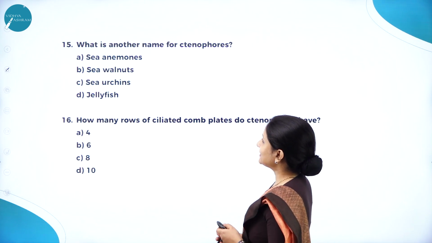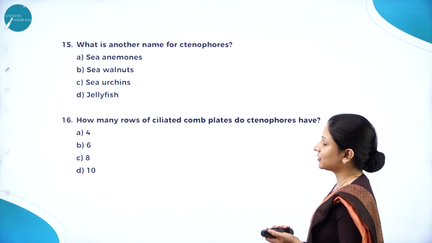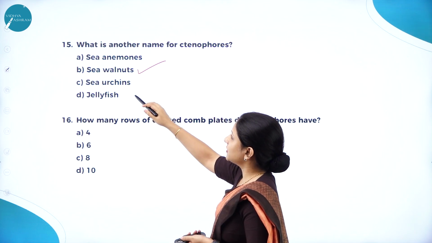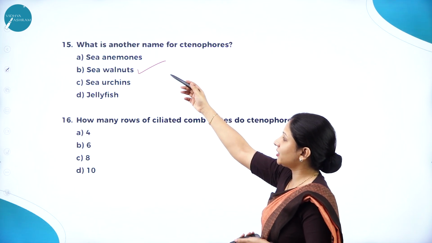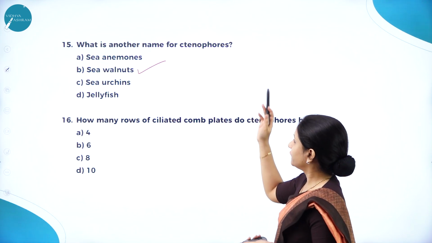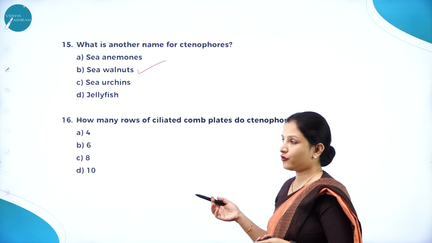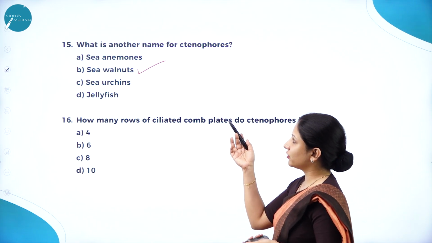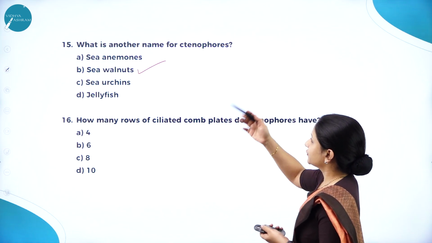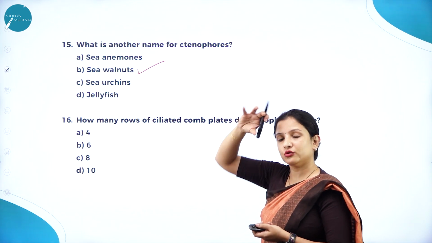Next question. What is another name for ctenophores? Ctenophora is called as sea walnuts. Sea urchin, sea anemones and all come under a different group. Jellyfish also under a different group. For this, it is sea walnut. So your sea urchins and all that, or sea anemone, it comes under the echinoderms. So what is another name for ctenophores? It is also called as sea walnut because it looks like a walnut.